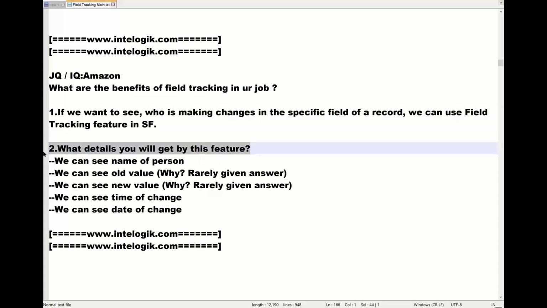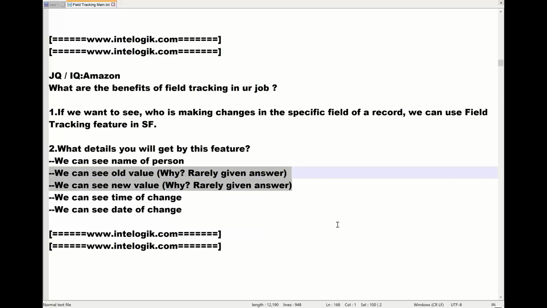What details will we get by this feature? Guys, by this feature, you will get details like the name of the person and the old value.